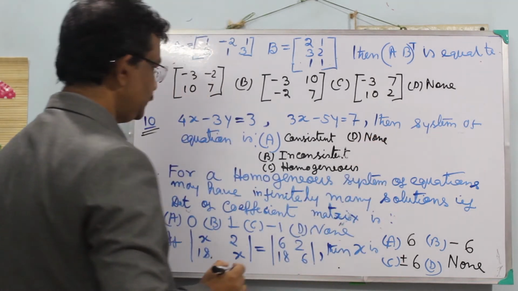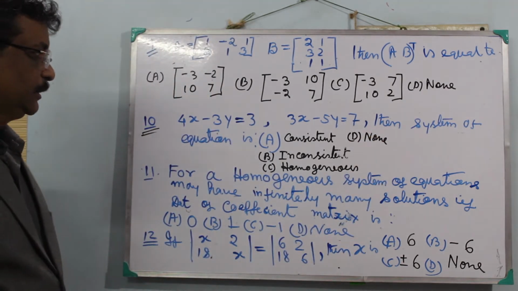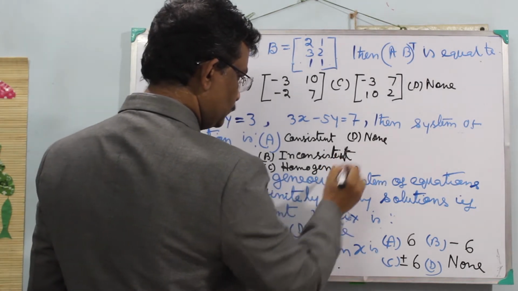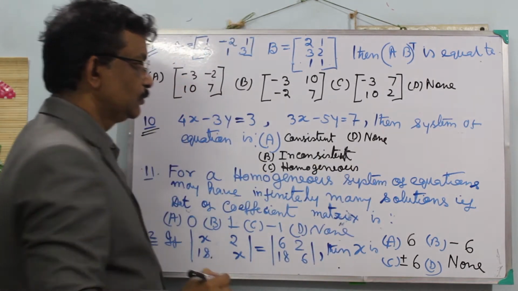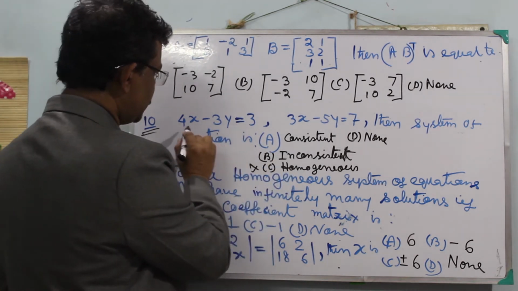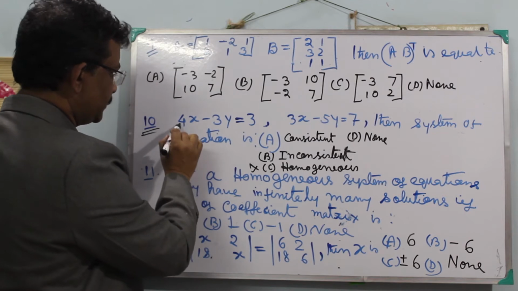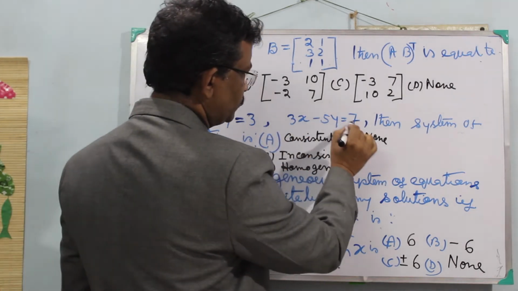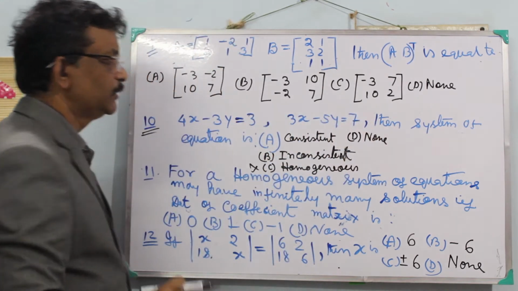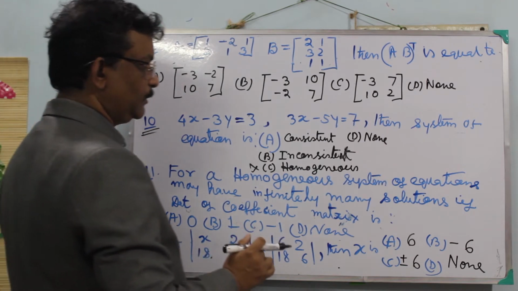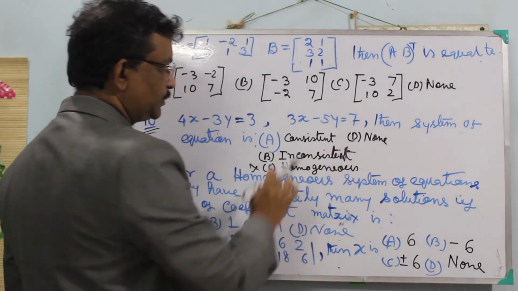Then the system of equations is consistent, inconsistent, homogeneous, or none. It is not homogeneous, because for a homogeneous equation you will get equations like 4x minus 3y equal to 0, 3x minus 5y equal to 0, equal to 0 always. So it is not homogeneous, so the problem is consistent or inconsistent.